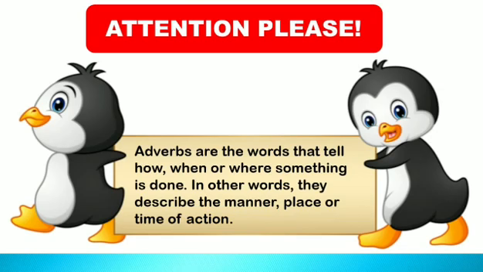Okay, they tell you something more about the verb, and the things that they explain to you about the verb is how the action is being performed, where the action is being performed, and when the action is being performed. Okay, so students, again, for your revision, I am saying it again.